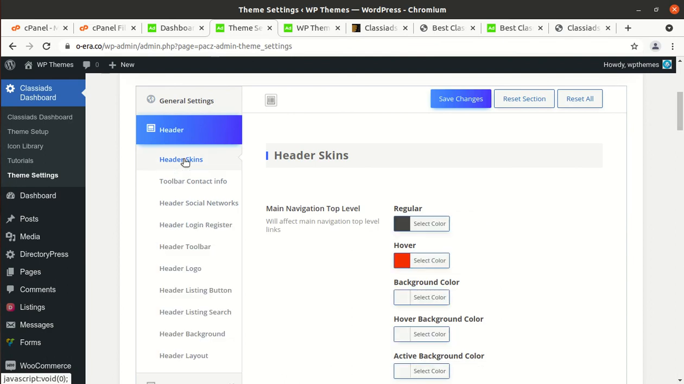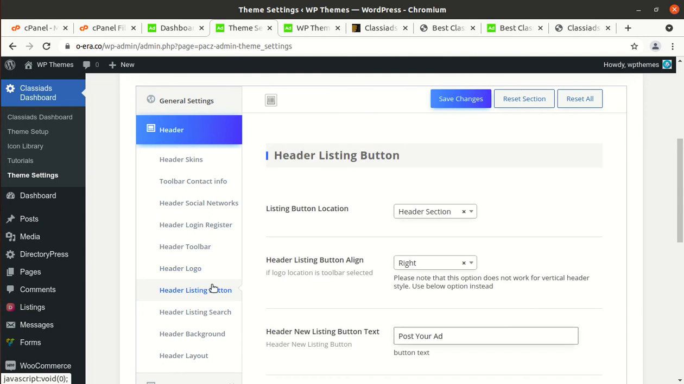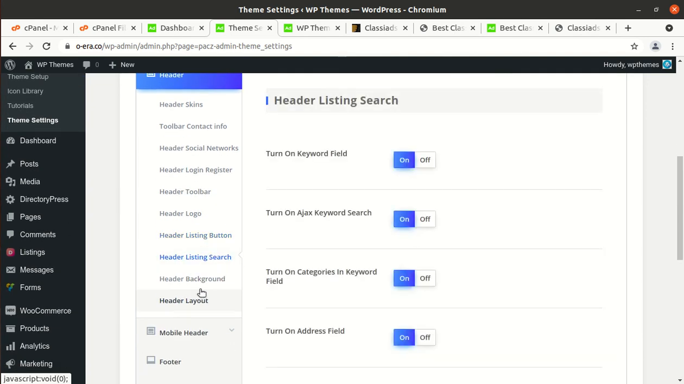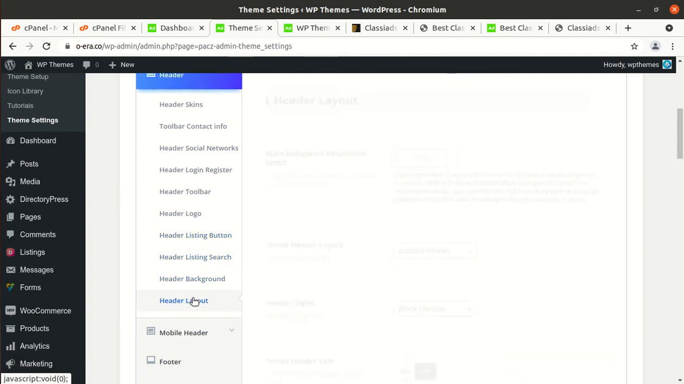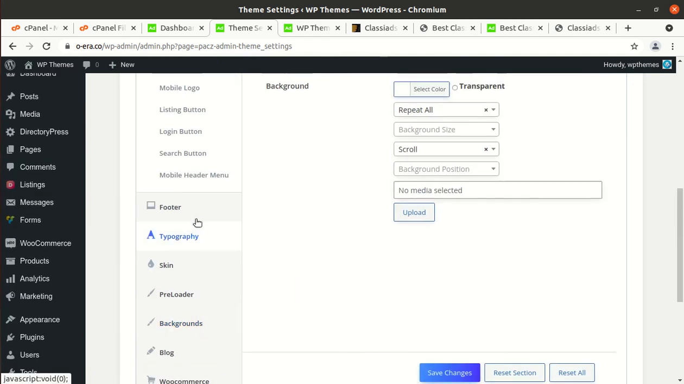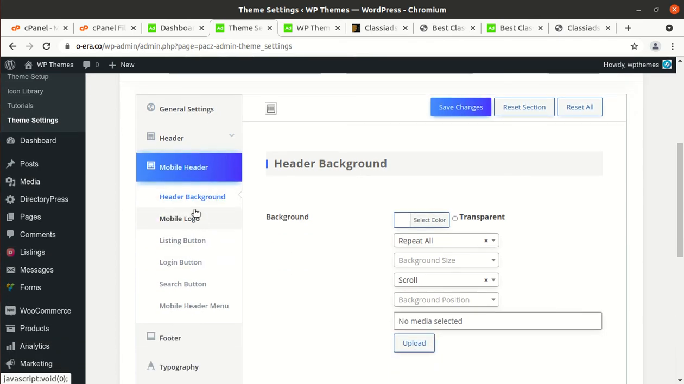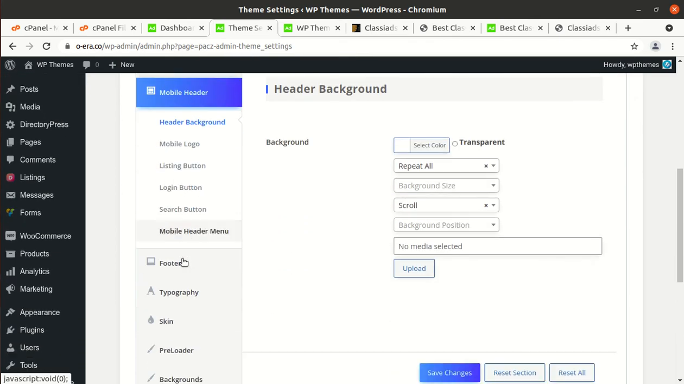Header setting is here. Header skins, toolbar, contact info, header social networks, header login register, header toolbar, header logo, header listing button, header listing search, header background, and header layout. So multiple settings are available for header, and this is mobile header. So same options are available, almost the same for the mobile as well.